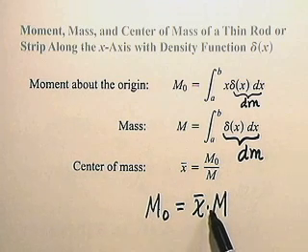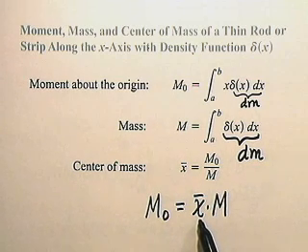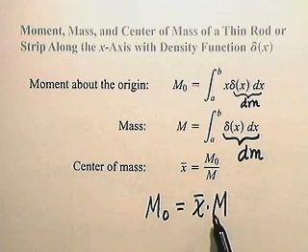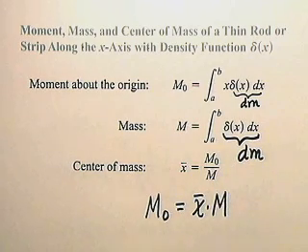It's as if, moment-wise, the entire mass, capital M, were situated at the single point x bar. If it were, its moment would be M sub 0 equals x bar times M. So this is a kind of averaging process. We found the average of the x coordinates of all the material in the thin rod.